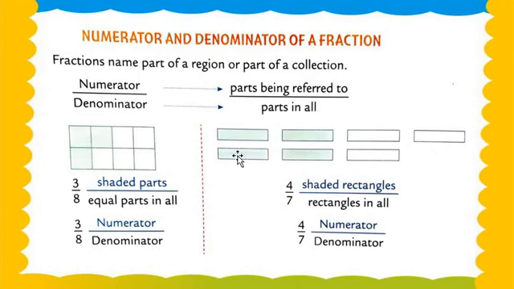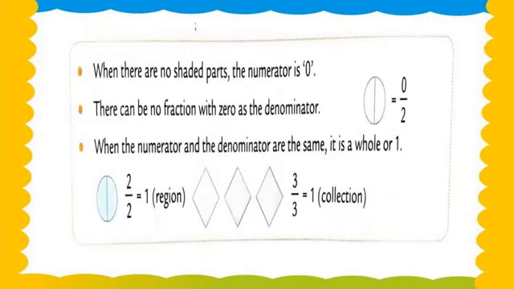So that's why we mention 4 in the numerator and 7 in the denominator. Why do we mention 7? Because there are 7 rectangles. And why do we mention 4? Because there are 4 shaded rectangles. Understood, my dear students? Now we move on to the question further, exercise number 7C.